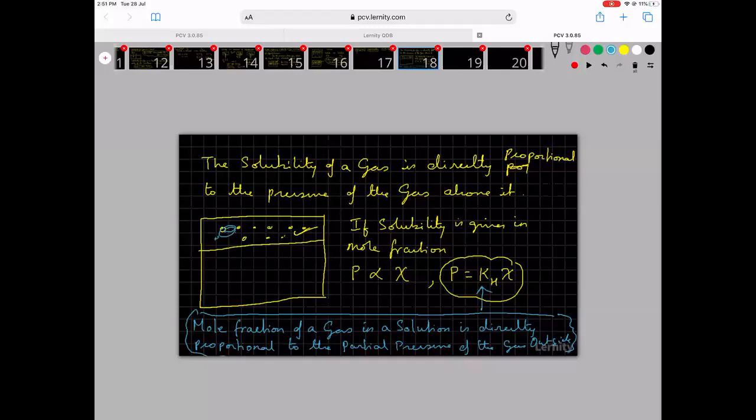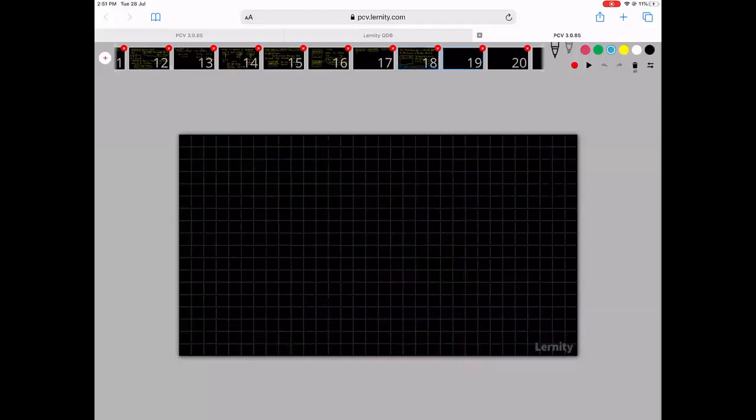Okay. Now we are saying the partial pressure is equal to KH into solubility. So if KH is high, what can you say about solubility? That will be low, and vice versa. Mole fraction has no units, so the unit of KH is the same as the unit of pressure.